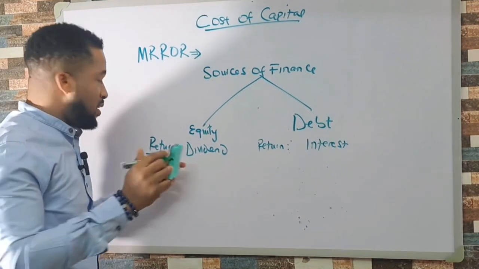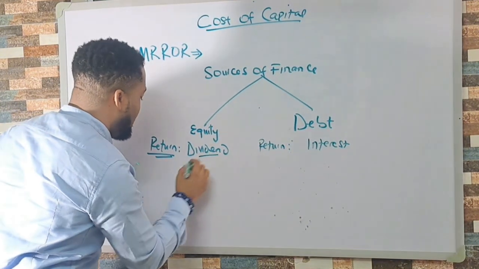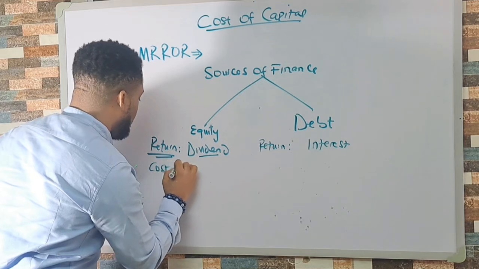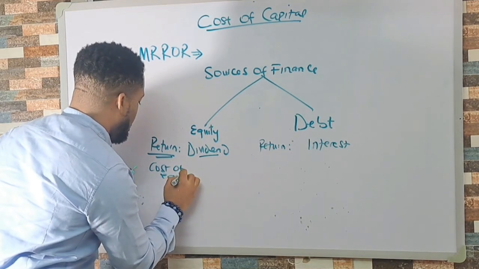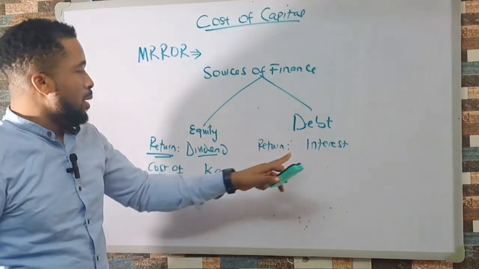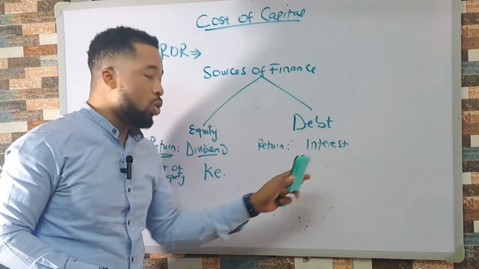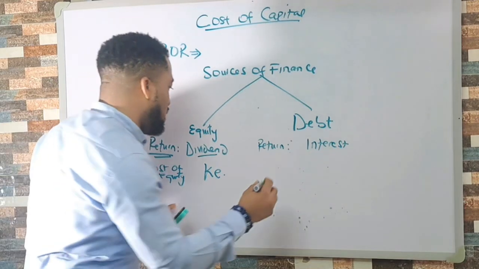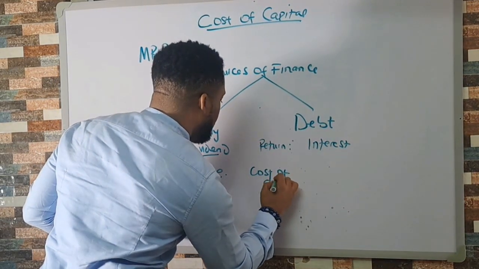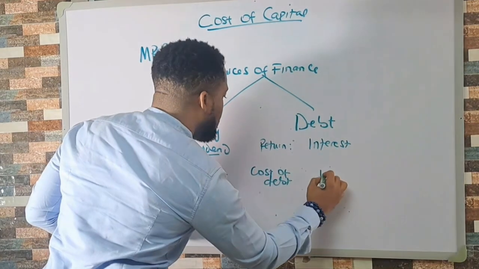This dividend, what you pay to these people, gives me my cost of equity. I'll denote that by cost of equity. The people that I'm paying interest, it's like cost of debt, right? So I will call that cost of debt, which is KD.